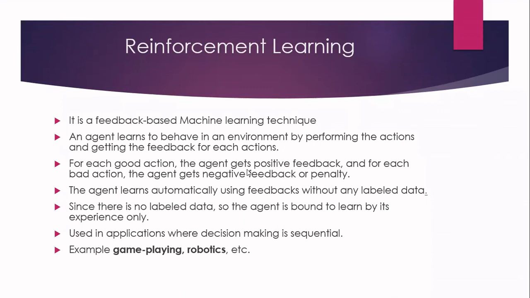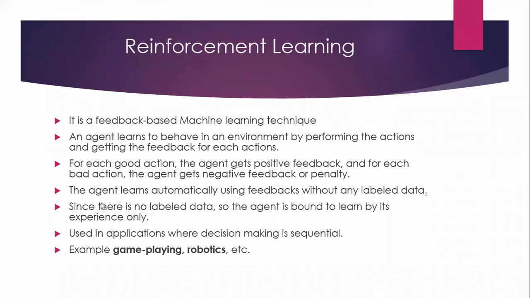With the help of this feedback only, the agent will learn. If it is positive feedback, it will know, okay, I am proceeding in the correct direction, then it will continue with that. If it is negative feedback, the agent has to do something because the action it has executed is resulting in a wrong direction. So it has to take some other action. All the actions taken by the agent are based upon the feedback only.